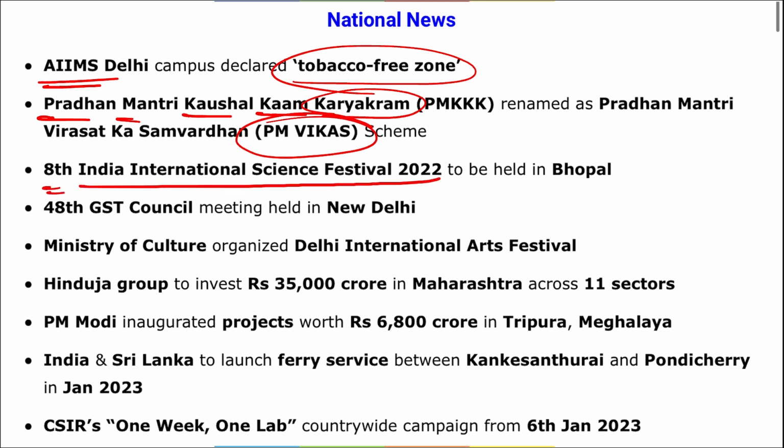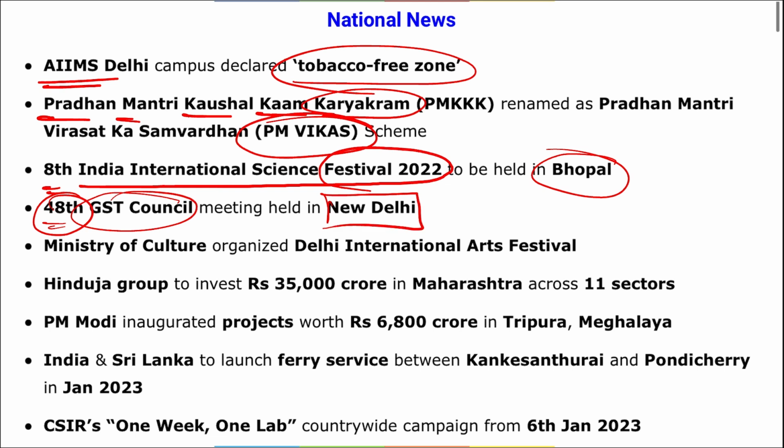8th India International Science Festival. Where will this be held? It will be in Bhopal, Madhya Pradesh. Then 48th GST Council meeting. Where was this held? In New Delhi.